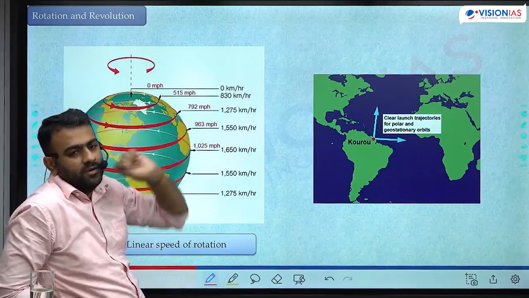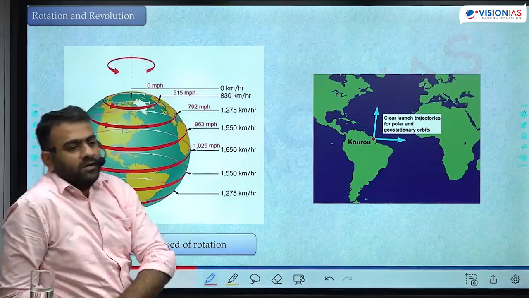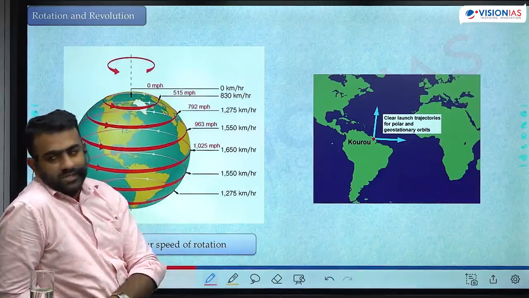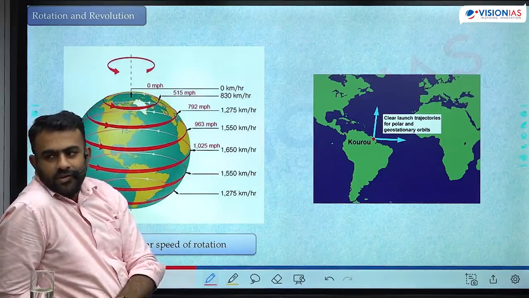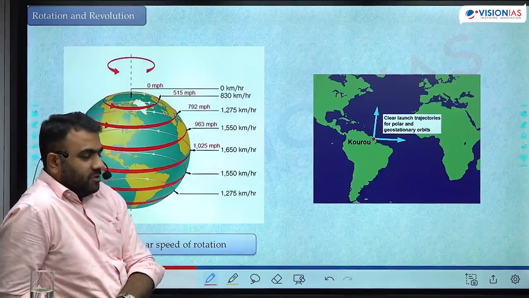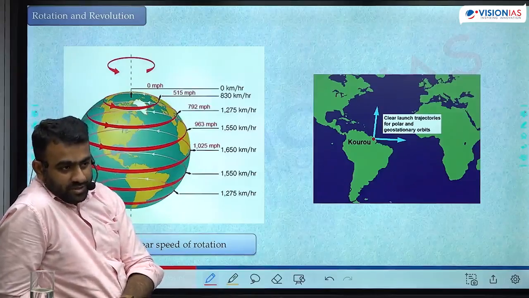French Guiana, Kourou. The best location in the entire world to launch rockets, because it is located exactly on the equator and along the eastern coast. So you will spend the least fuel to launch it here.